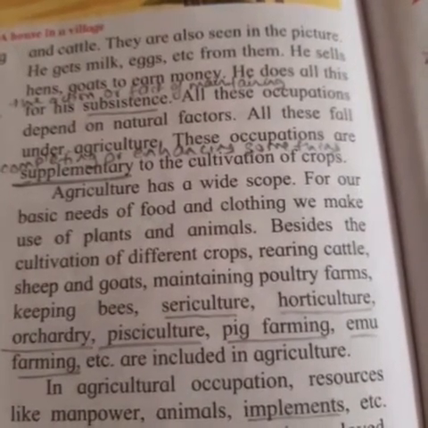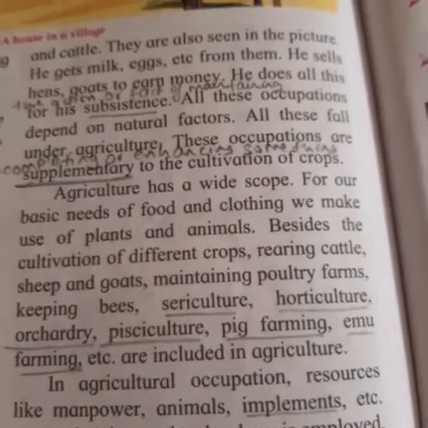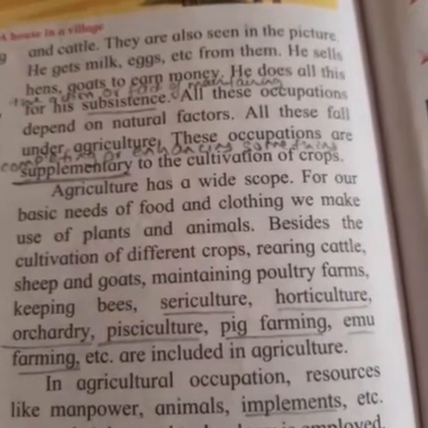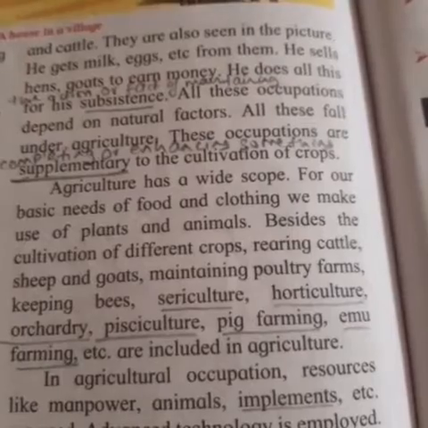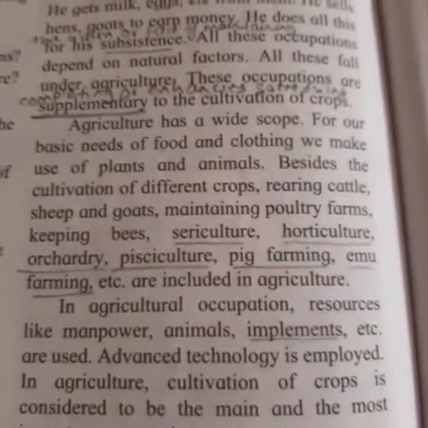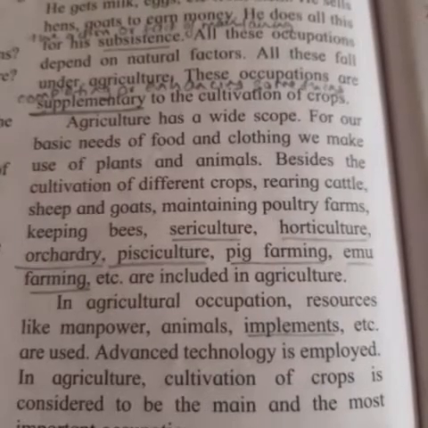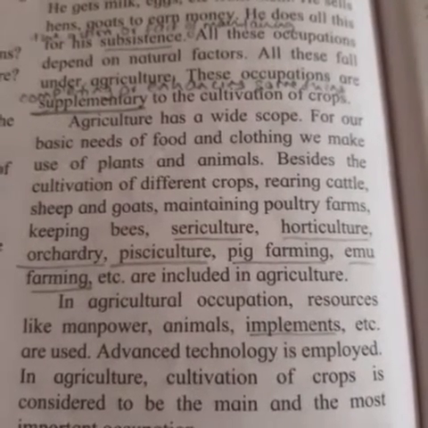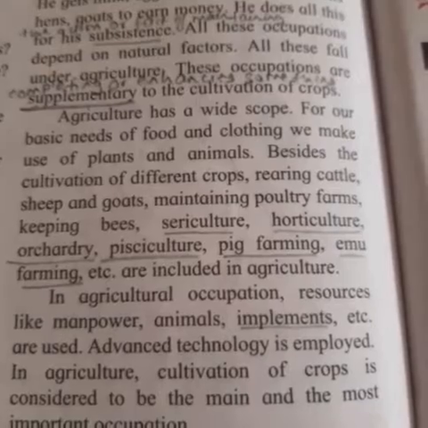All these occupations depend on natural factors. All this fall under agriculture. These occupations are supplementary to the cultivation of crops. Agriculture has a wide scope. For our basic need of food and clothing, we make use of plants and animals.